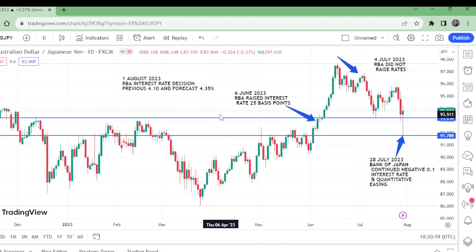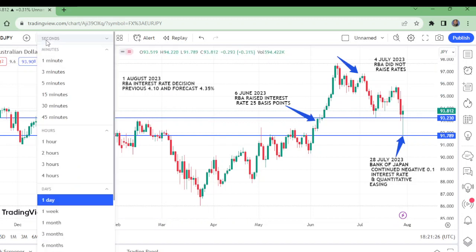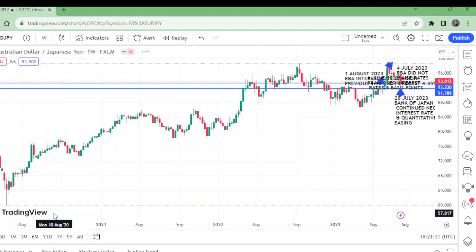Now, first of all, if we consider the same previous 4.10, from here it went up to this level. Here it was not increased, it came down to reach this level. But the Bank of Japan is still very dovish, so this was rejected on the news of the Bank of Japan.